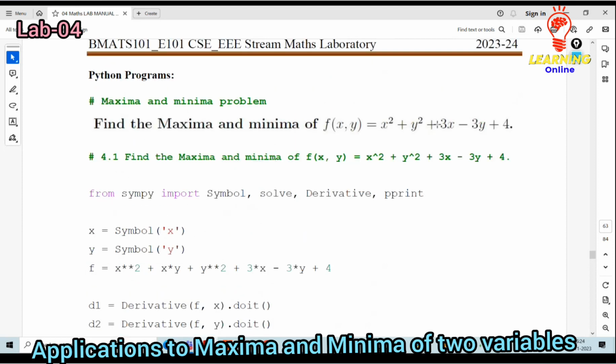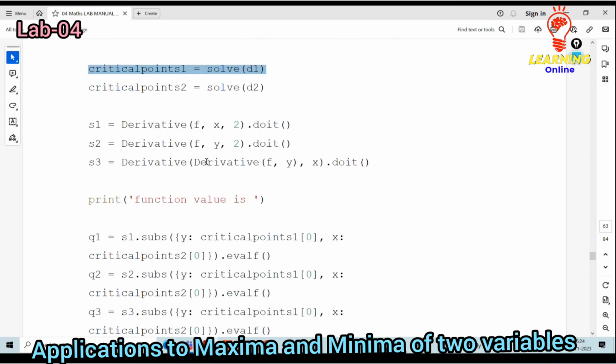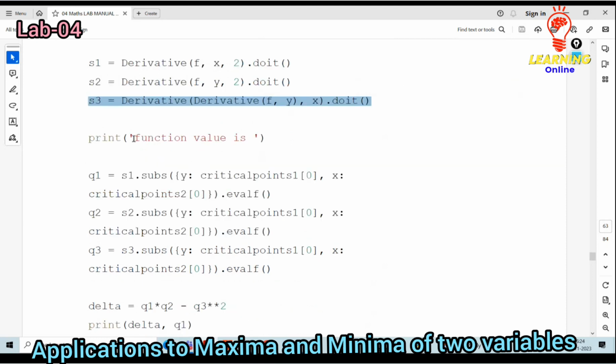Then S1, the derivative of f with respect to x, corresponds to whatever the limit value is to be defined with respect to that variable. Then S2 and S3, corresponding to that, the particular derivative you need to carry. Then print the function value, whatever the values are.